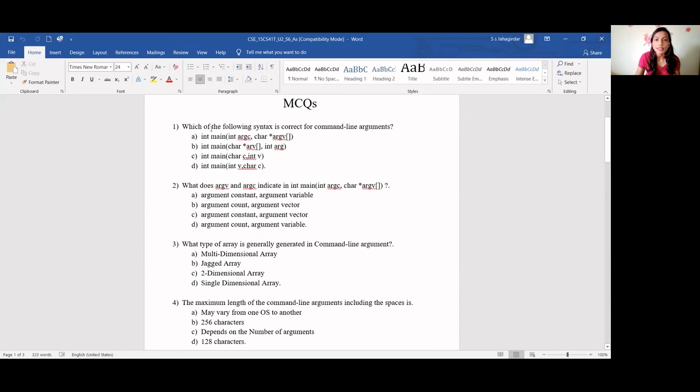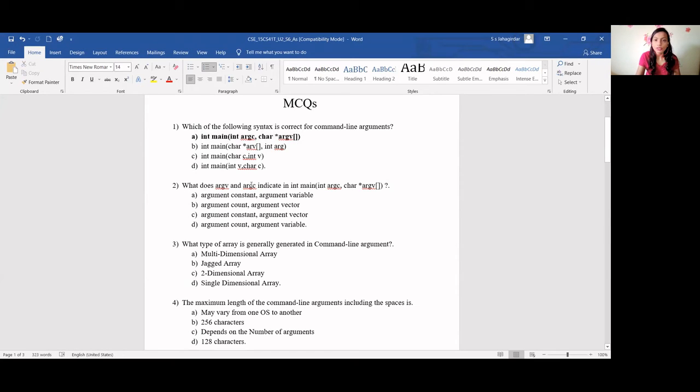So let's see some of the quiz questions we will solve. Which of the following syntaxes is correct for command line arguments? Can anyone tell? Which is the correct syntax? A, ma'am. Yes, it is A: main int argc, char argv. This is the correct answer.